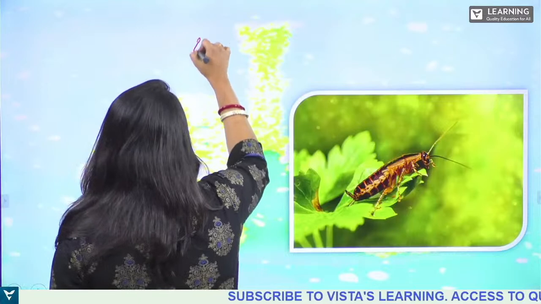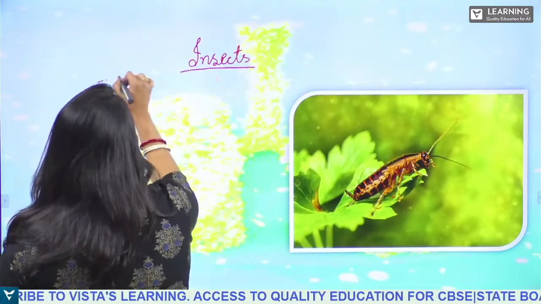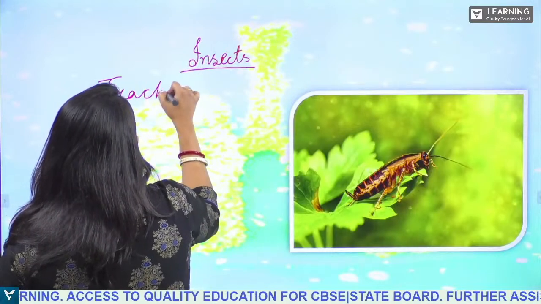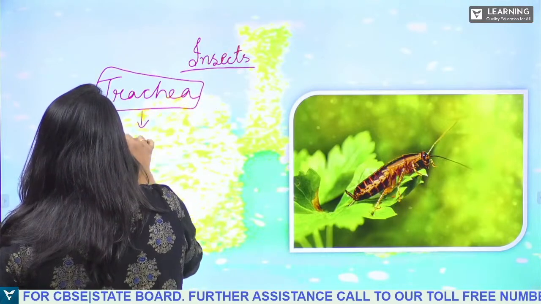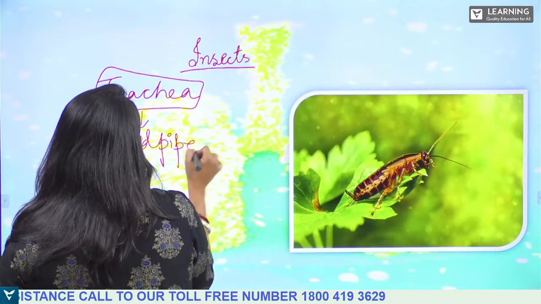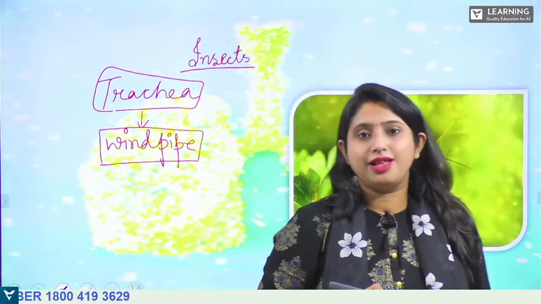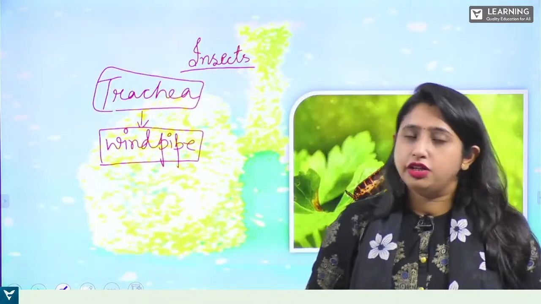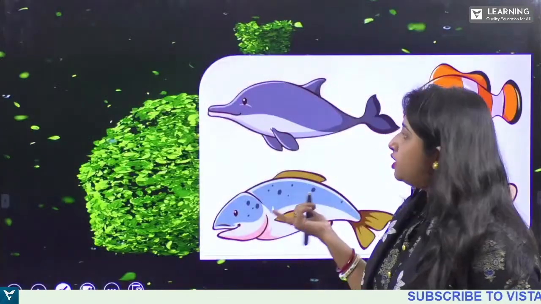Now, in case of insects, what happens in insects like cockroach? In insects, they respire with the help of trachea, right? It is also known as windpipe. So in case of cockroach, in insects like ants, how do they respire? They respire with the help of trachea. Is that clear?